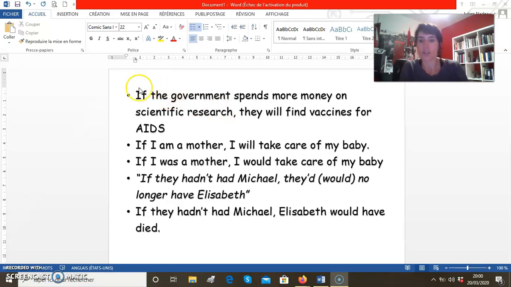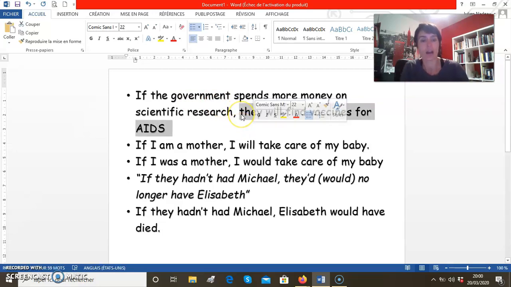So the first part, for example, if the government spends more money on scientific research, what you do in this first part is you imagine a different reality. Something which is not the reality, but you imagine another situation, and you consider that this situation is real. So in this part, you want to change either the past or the present, and this change of the reality is going to have a consequence, and these consequences are expressed in the second part of the sentence.